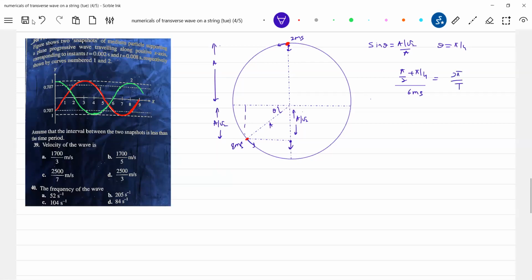For 2 pi radian, what is the time period? 3 by 4. Anybody, the value of the time period? 16 milliseconds.